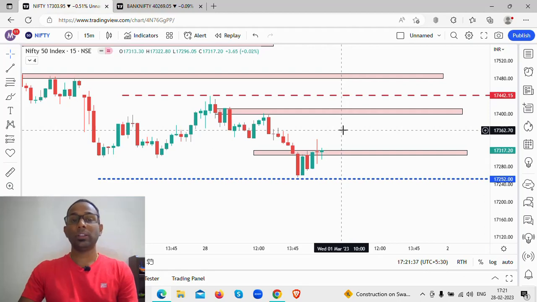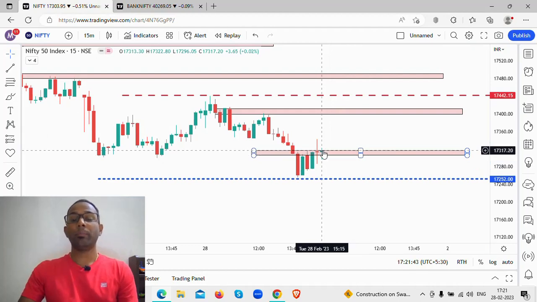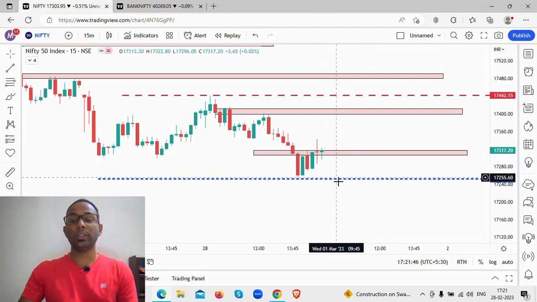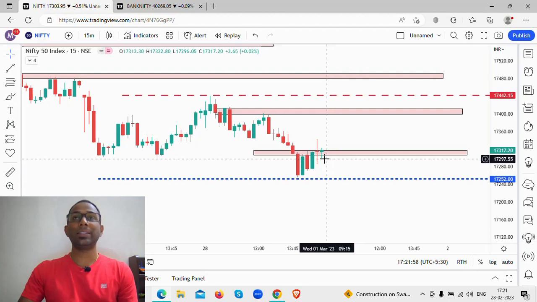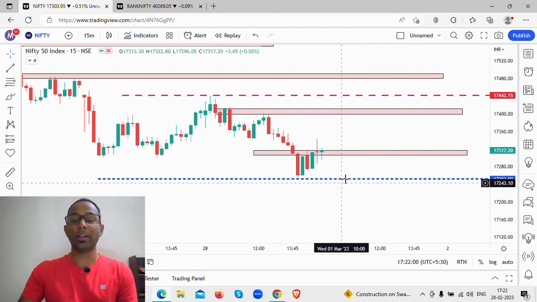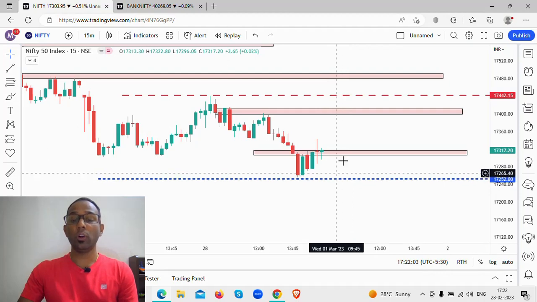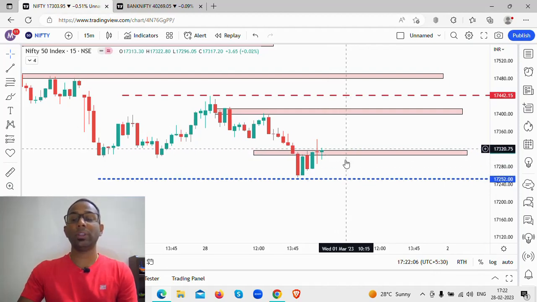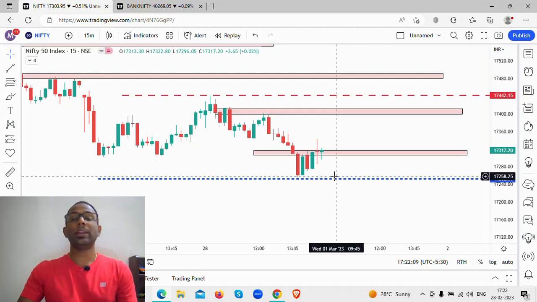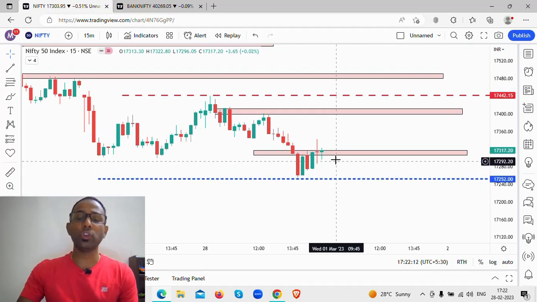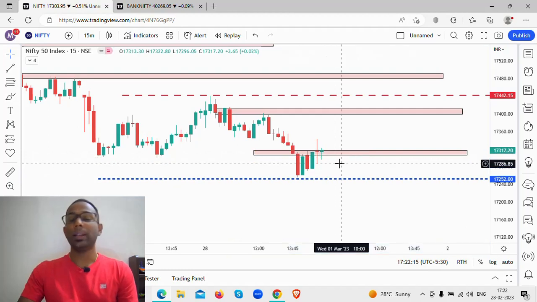So what is the discussion now? What is the plan of action for tomorrow's trade? First scenario: if the price gaps down to this particular level during the morning hours, and if this level gets protected and I see a buying opportunity, I'm going to go long for a target of 17,300 to 17,320, only and only if the risk reward is in my favor. If there is a gap down to this level and there is a vigorous bounce, then I'm going to let that trade go. I'm not going to enter the trade if the risk reward is not in my favor.